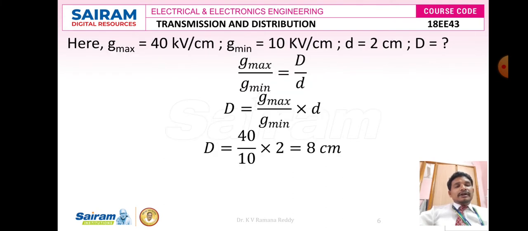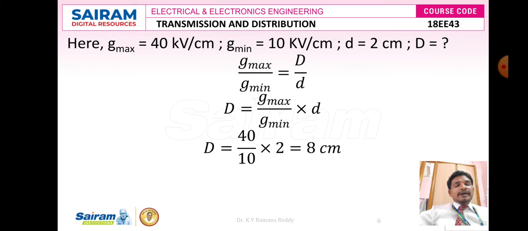So here I am going to write all the given data: G maximum is equal to 40 kilovolts per centimeter, G minimum is equal to 10 kilovolts per centimeter, small d is equal to 2 centimeter, and capital D is equal to question mark. Now I want to calculate capital D, but we know the formula: G maximum divided by G minimum is equal to capital D divided by small d.